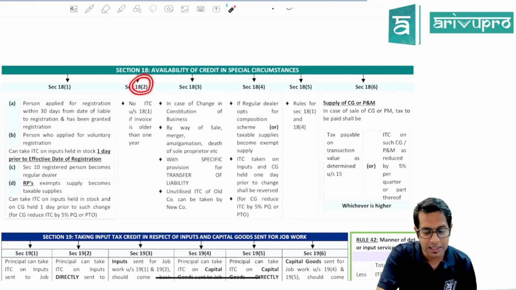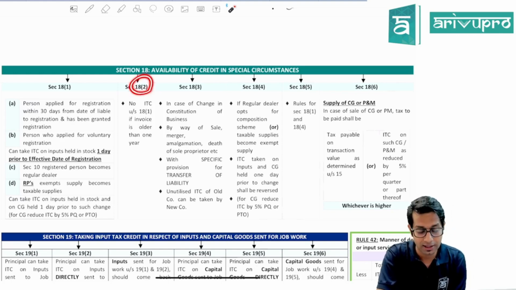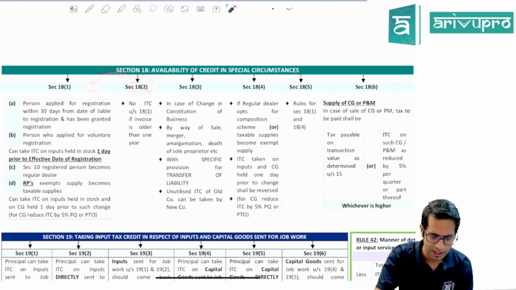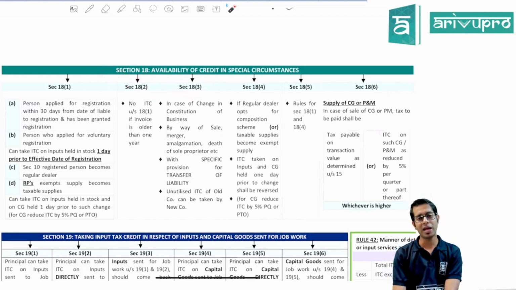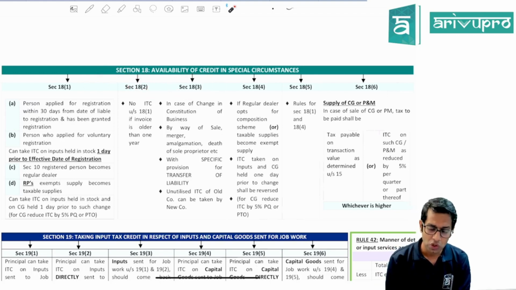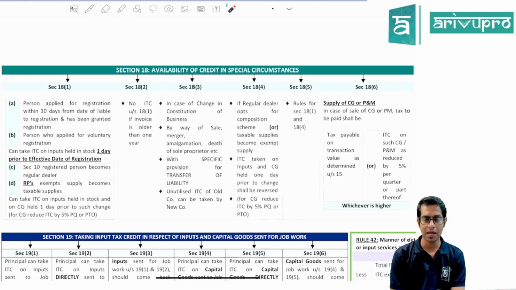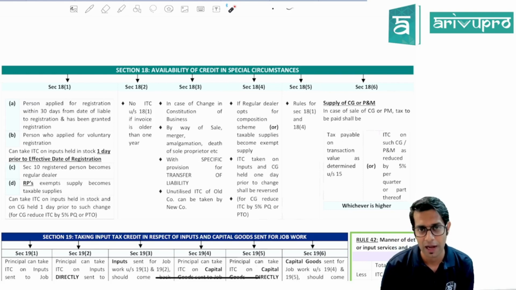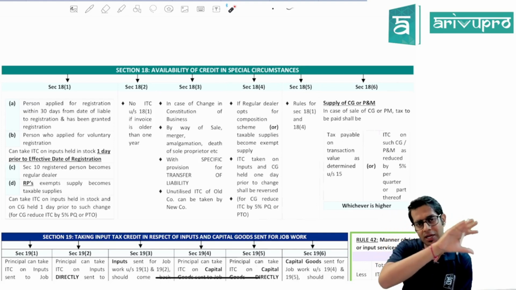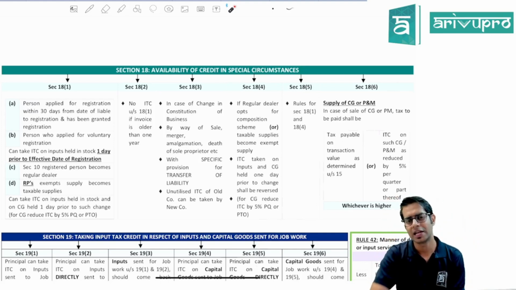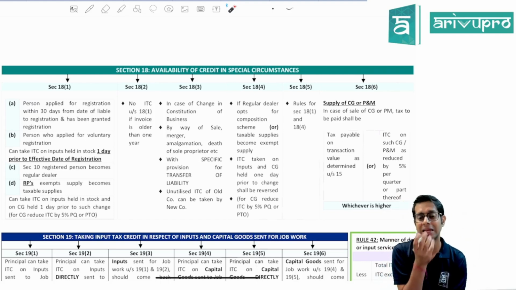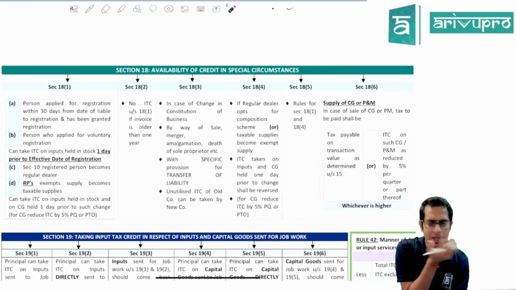Then section 18 subsection 2 talks about input tax credit. Section 18 subsection 2 says under section 18 subsection 1, if the invoice is older than 1 year, then I will not give you input tax credit. Section 18 subsection 3 talks about input tax credit in case of change in constitution of business. So whenever there is a change in constitution of business by way of sale, merger, demerger, amalgamation, etc., with a specific provision for transfer of liability, or death of a sole proprietor, with a specific provision that the liabilities of the old company also will be transferred to the new company, then the new company can take the unutilized input tax credit which is available with the old company.